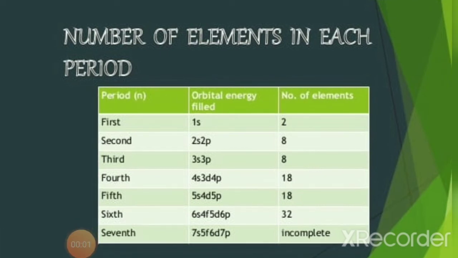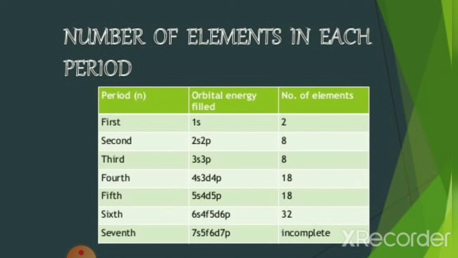Consider the fifth period. 5s, 5p and 4d orbitals get filled with electrons. 5s maximum 2 electrons, 5p 6 electrons and 4d 10 electrons. So that gives a total of 18 electrons. Therefore, the fifth period also has 18 elements.